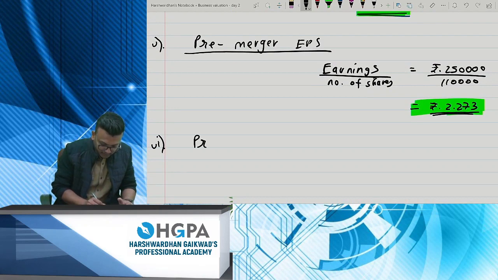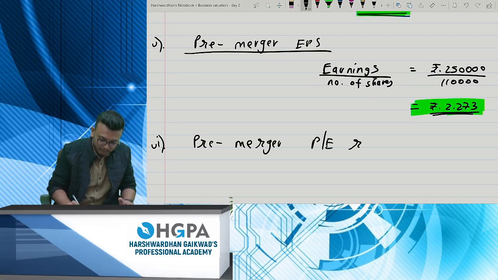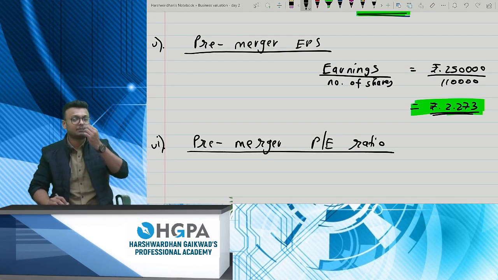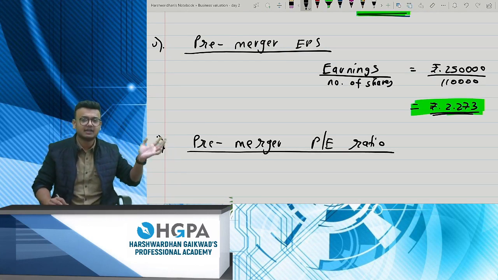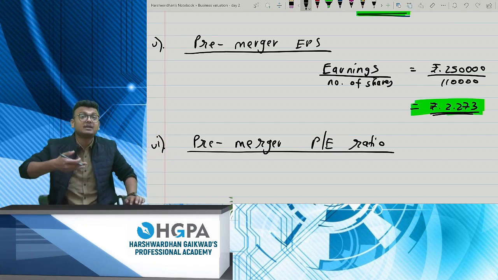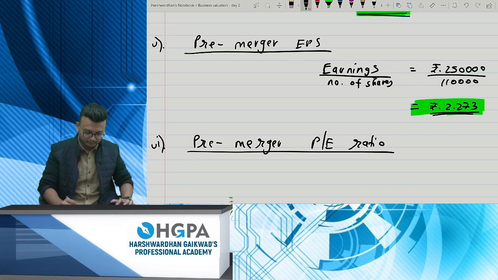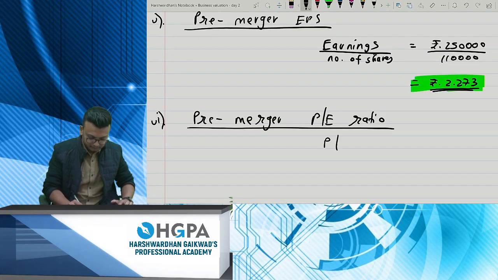Pre-merger PE ratio. PE stands for price earning. This had come in the previous lecture also. See, price earning, the ratio is MPS upon EPS. But what do you interpret from that? So, I'll just write over here. PE is equal to MPS divided by EPS.